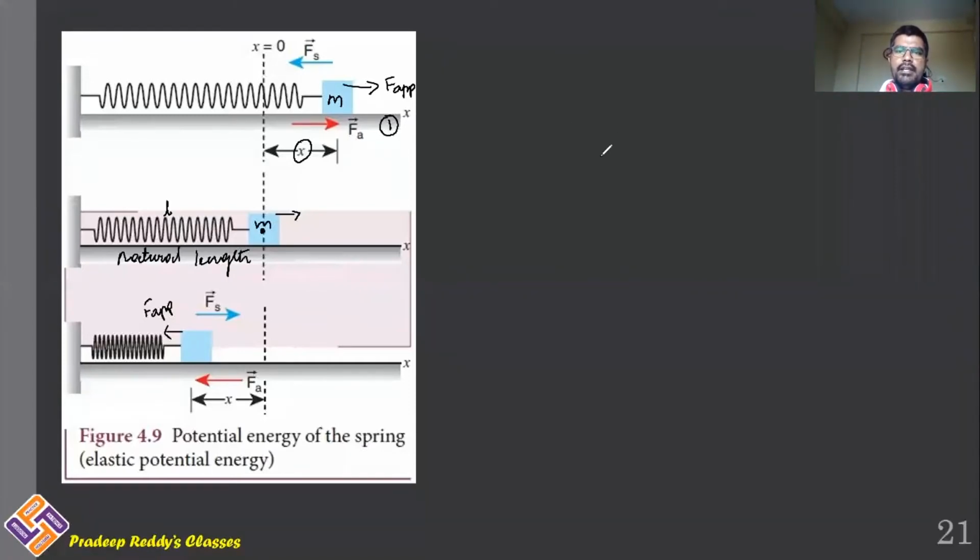So therefore, if you are taking a mass M, this is in the mean position, and you are elongating the spring by distance x. As a result, this becomes the extreme position. Spring force will push it inside and it comes to mean position.